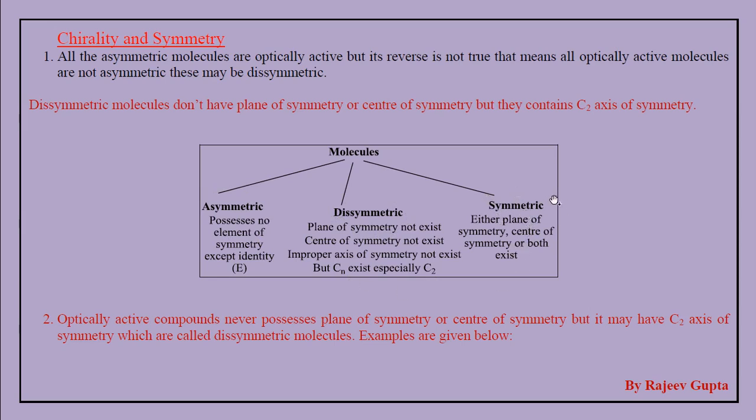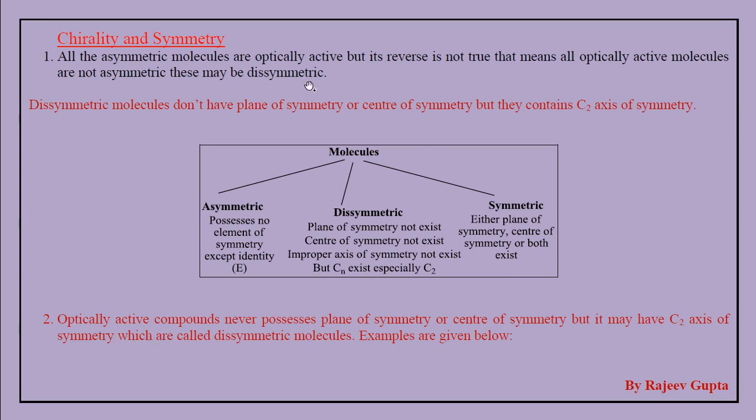Now the last one is symmetric molecules. In these molecules, a plane of symmetry, center of symmetry, or both exist. Meaning plane of symmetry, center of symmetry, and this Sn symmetry. All of these symmetries, or either one of these elements, present in a molecule make it symmetric. We say symmetric molecules may contain a plane of symmetry or center of symmetry or both. So this is the simple symmetry criteria of molecules.